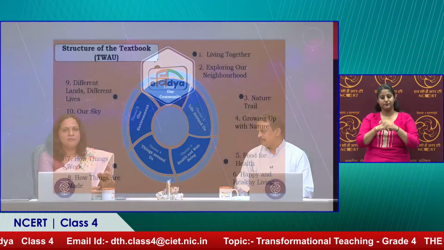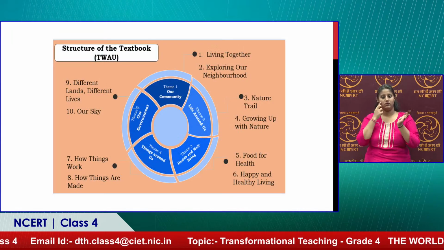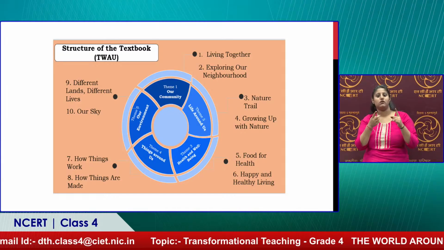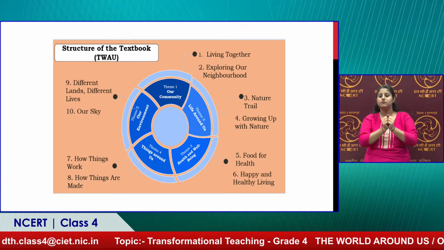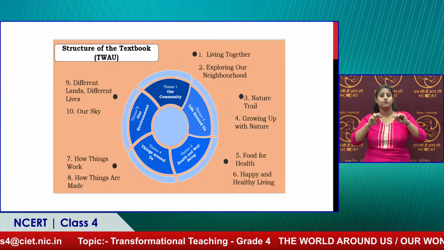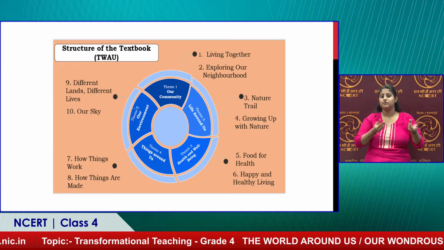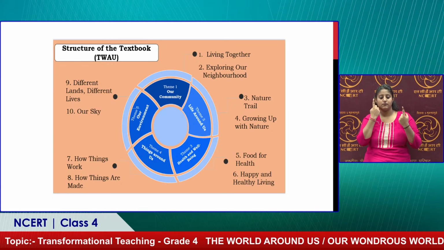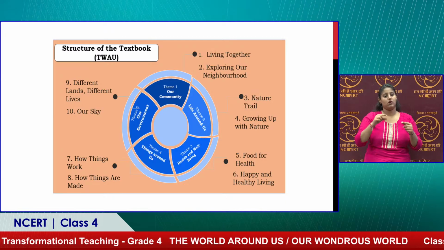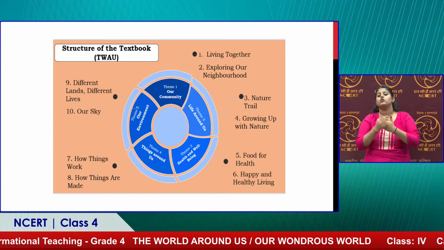Great. So if we can come back to the structure of the textbook. Sure. The first unit, as I said, is about the community. The first chapter is living together. The second is about exploring our neighborhood. Here we want children to understand the different community institutions and agencies, like the post office, and what the functions of the post office are. Is it only about sending letters?